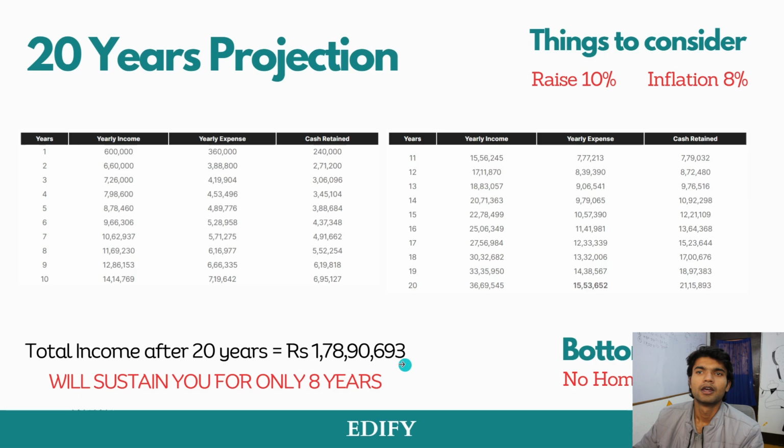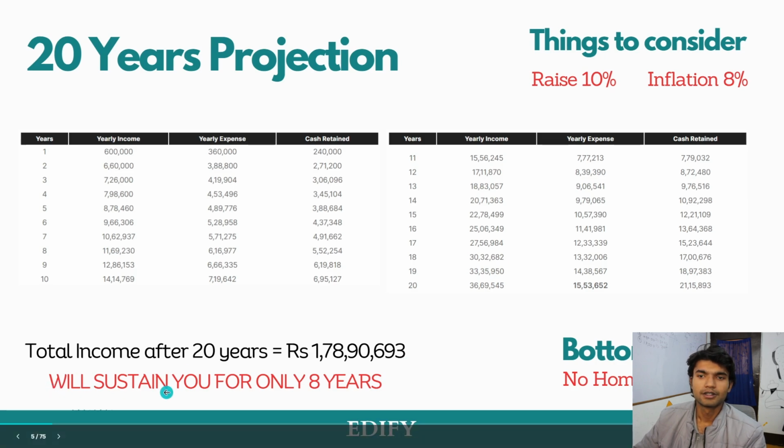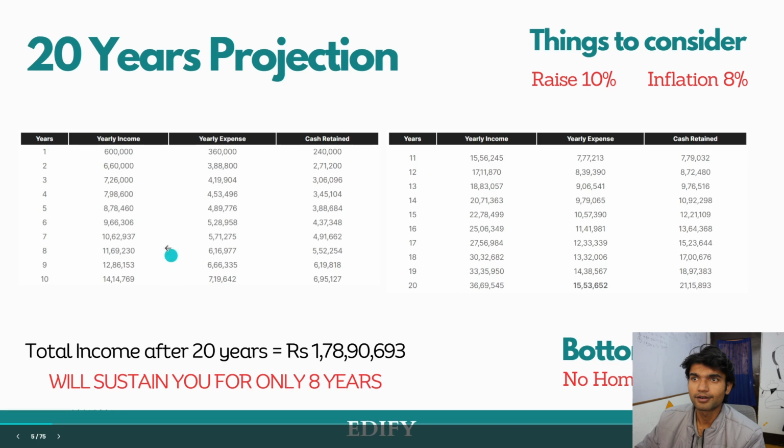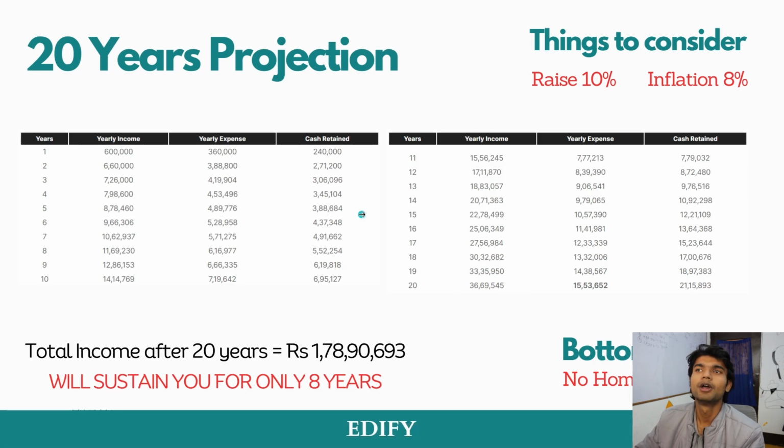So total income after 20 years is 1,78,90,693, which will sustain him only for 8 years, which means that at the age of 58, his money will be finished. Why? The inflation is very high here, at 8%. Bottom line, no home, no car, which means that his expenses will be compounding, but he has no salary to fulfill those needs.